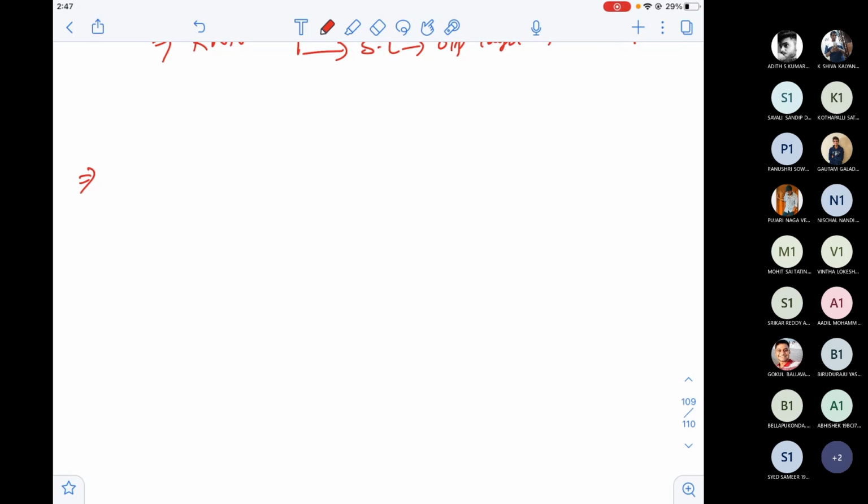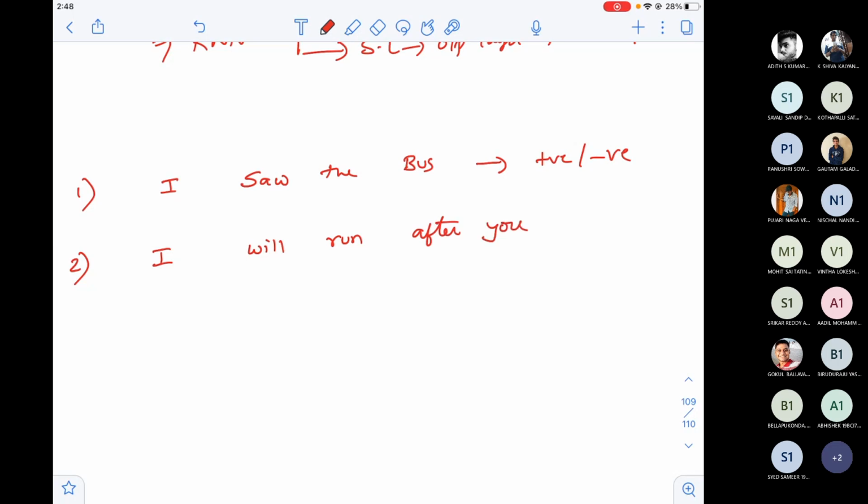there are certain problems. For example, "I saw the bus" is one sentence which I need to classify as a positive sentiment or a negative sentiment. This is my statement one. Second statement, "I will run after you." Again, I need to classify whether it's positive or negative. Again, I have another sentence, "We are happy."